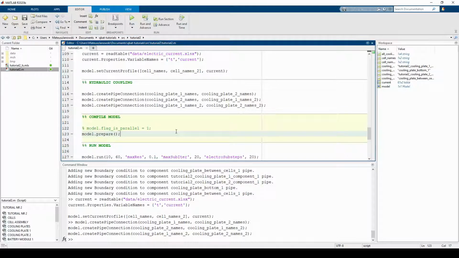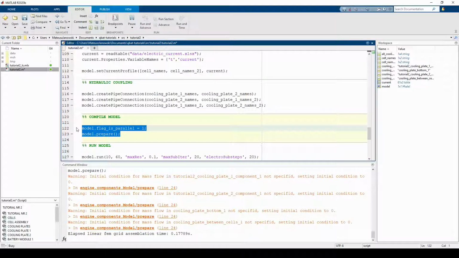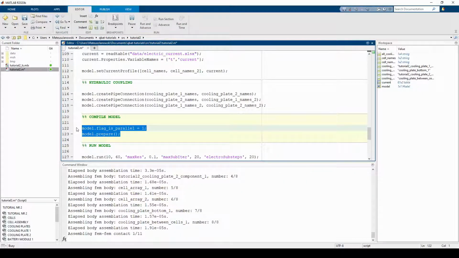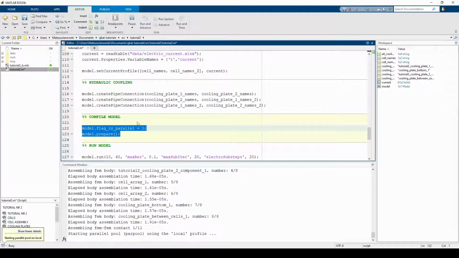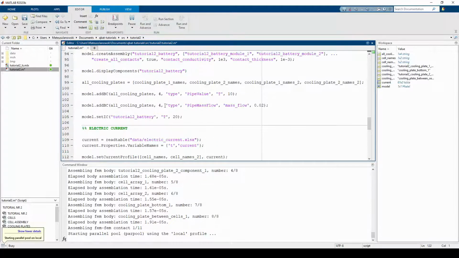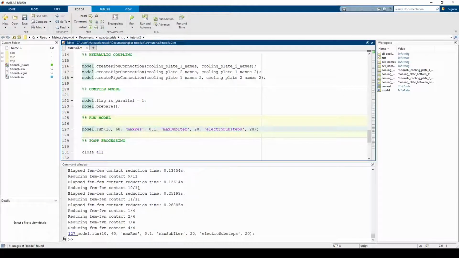If you have access to the parallel toolbox, you can enable the software to use multiple threads when assembling the model. As you can see, some warnings appear when compiling the model. They are caused by missing mass flow initial condition in the pipe. However, the initial condition is not needed, as the mass flow will propagate from the boundary condition. Once the model is compiled, we can run the simulation.